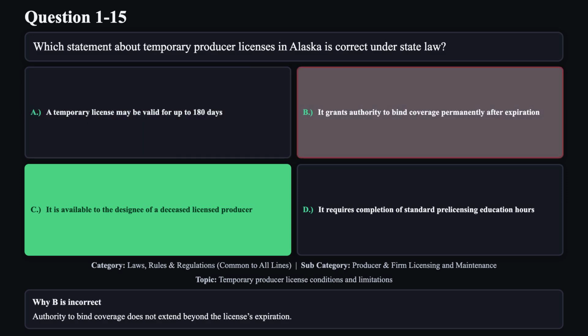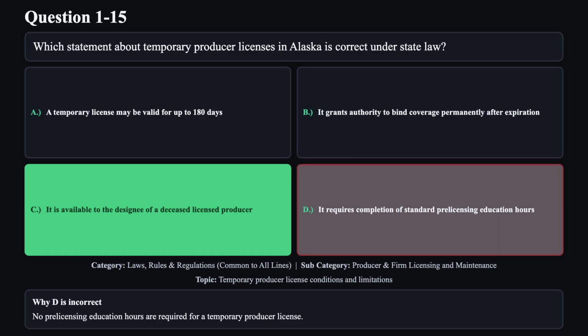Reason B is not correct. Authority to bind coverage does not extend beyond the license's expiration. Reason D is not correct. No pre-licensing education hours are required for a temporary producer license.